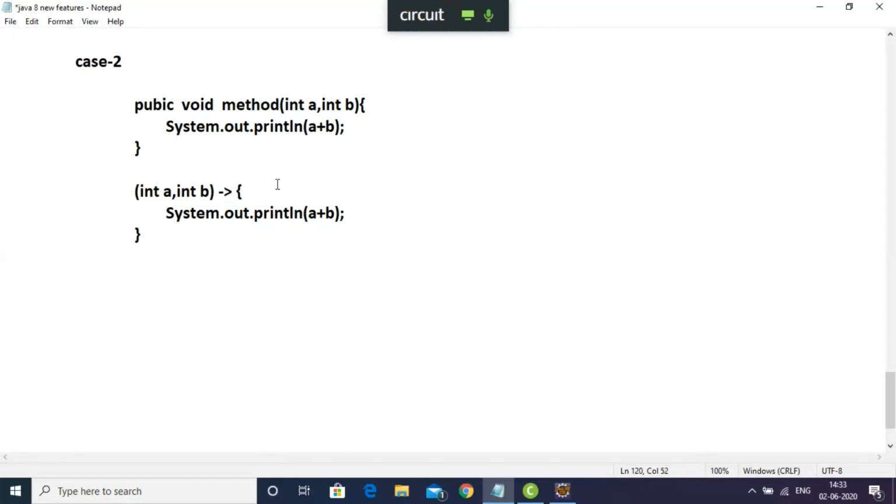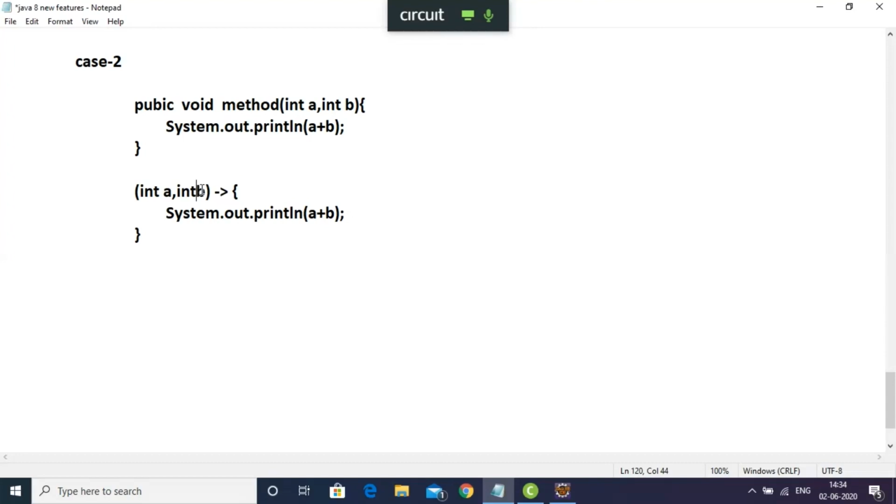Fine. Now you have to remember that from Java 8, a Lambda expression can automatically identify the input data type. Again, from Java 8, a Lambda expression can automatically identify the input data type.